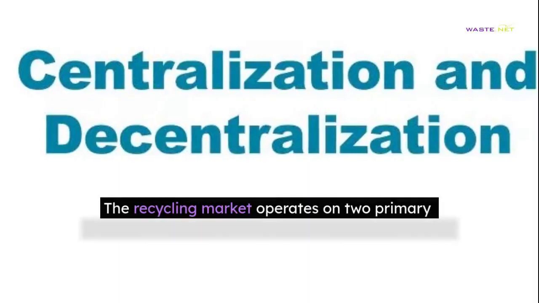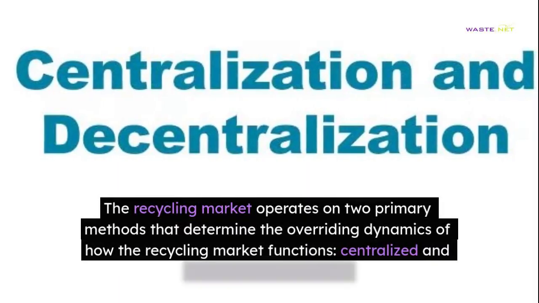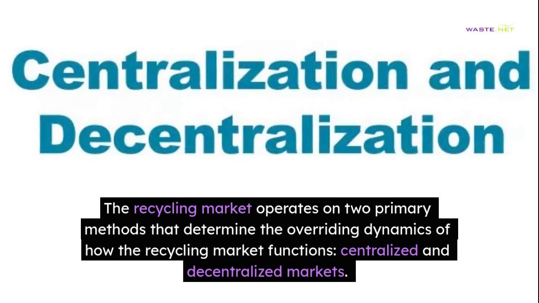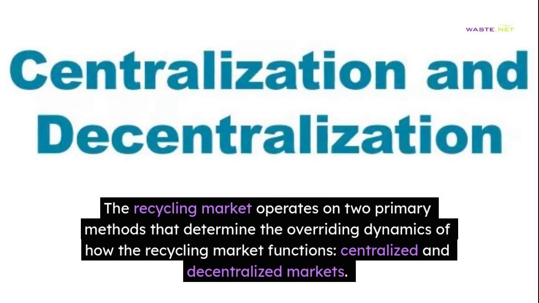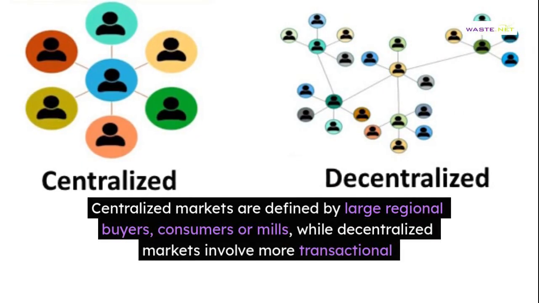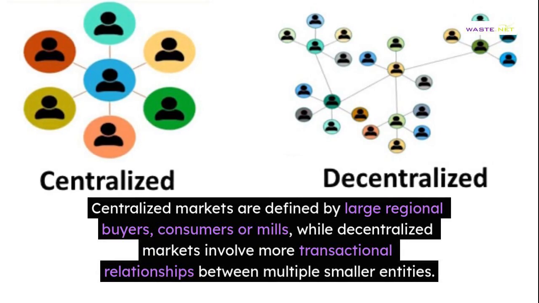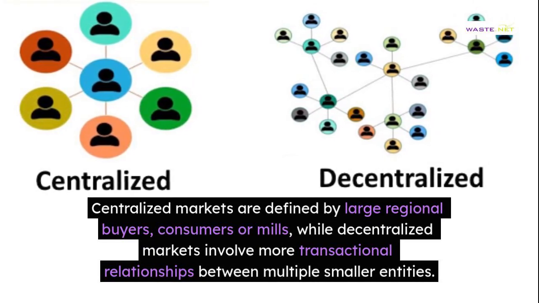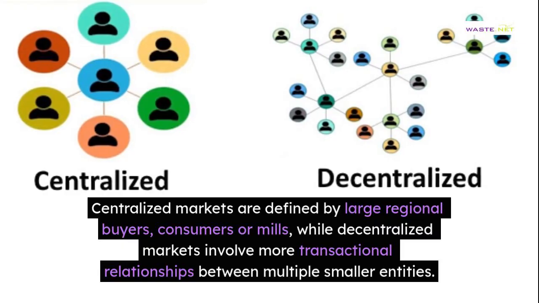The recycling market operates on two primary methods that determine the overriding dynamics of how the recycling market functions: centralized and decentralized markets. Centralized markets are defined by large regional buyers, consumers or mills, while decentralized markets involve more transactional relationships between multiple smaller entities.